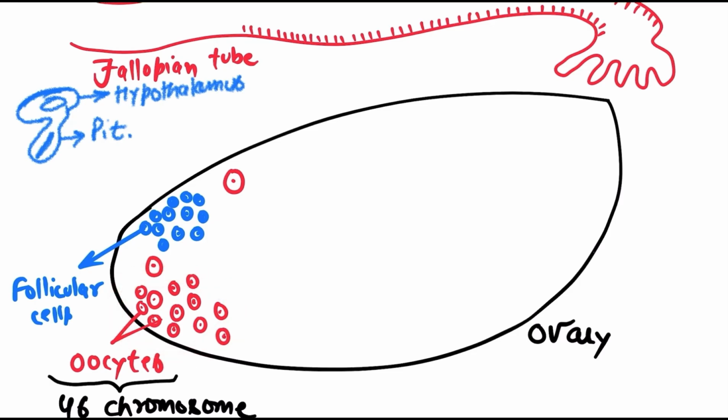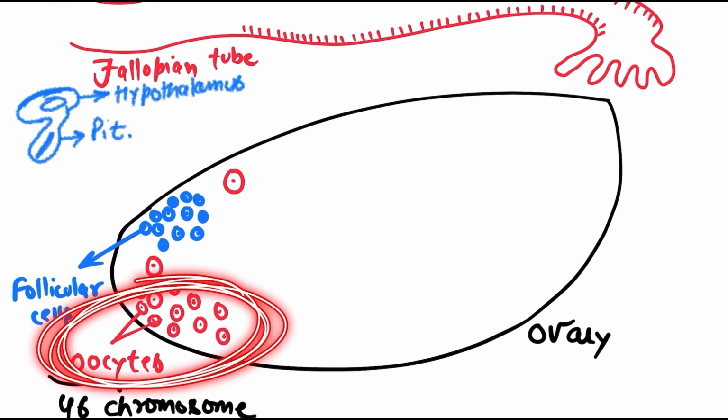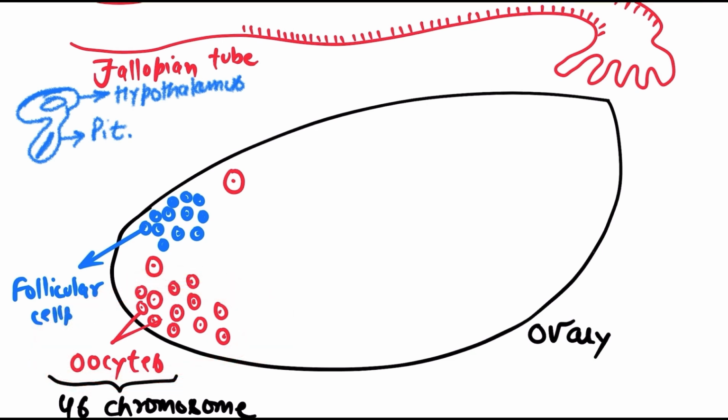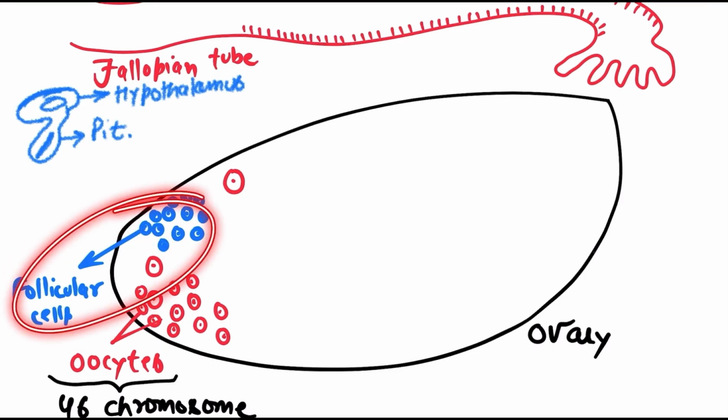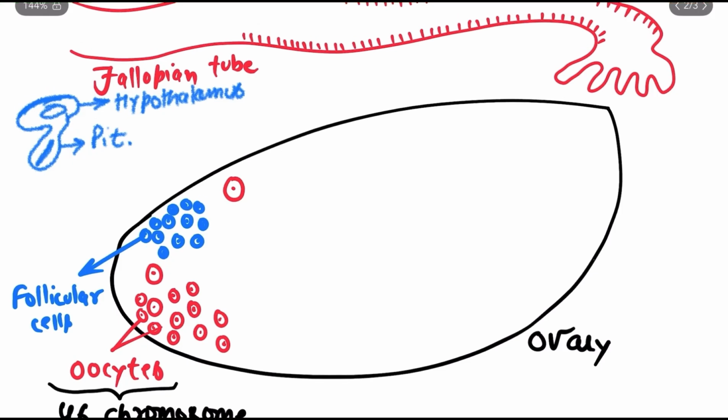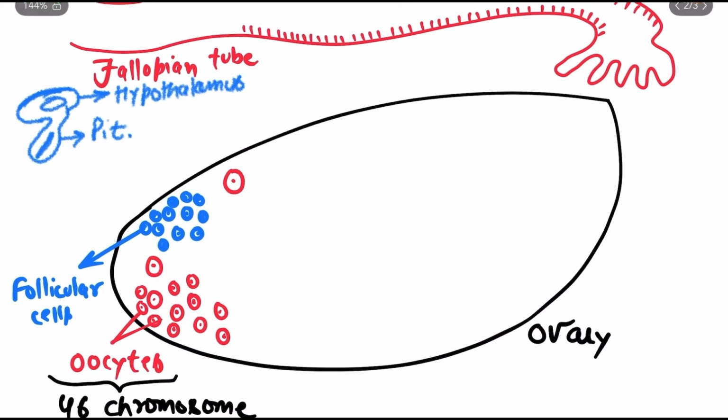Only these cells undergo meiosis and lead to the formation of ovum. Other than oocytes, the ovary also contains follicular cells. These follicular cells will not undergo meiotic division, but they will help in the process of formation of ovum.